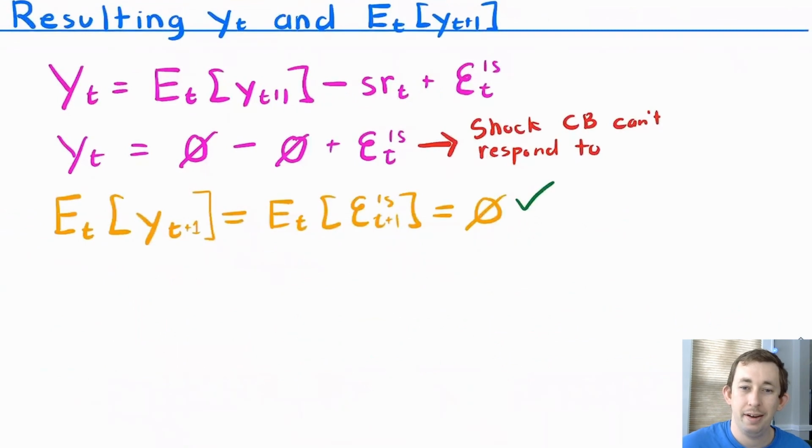Let's start again by thinking about output and the expected value of output tomorrow. So if I have my IS curve and I fully respond, this is the 0 gap. Notice that again, the output gap today is just going to be the demand shock because I haven't been able to respond to that, and I'm not trying to respond to that because I don't know exactly what this shock is until it happens. Now if I take the expected value of this output gap for tomorrow, notice it's just going to be today's expected value of the demand shock tomorrow, which is 0, so it's reasonable for people to expect that tomorrow the output gap will still be 0.